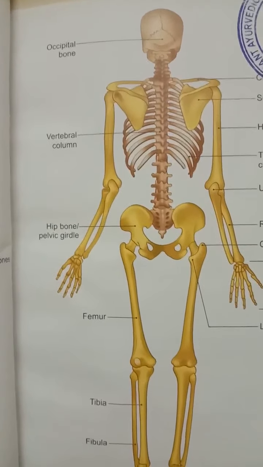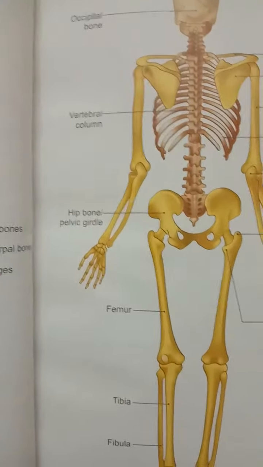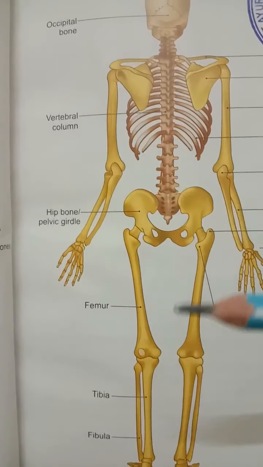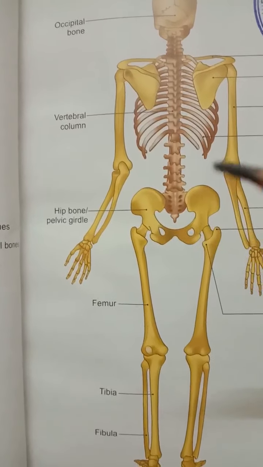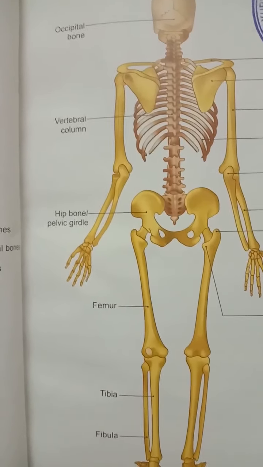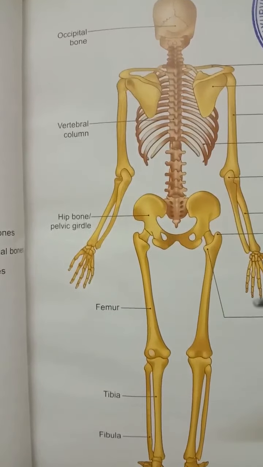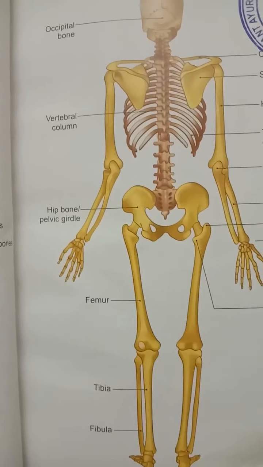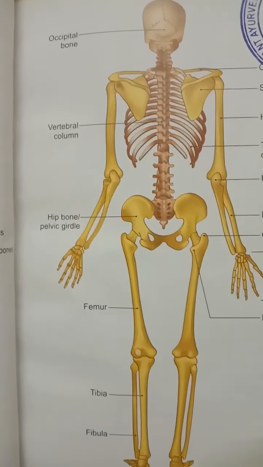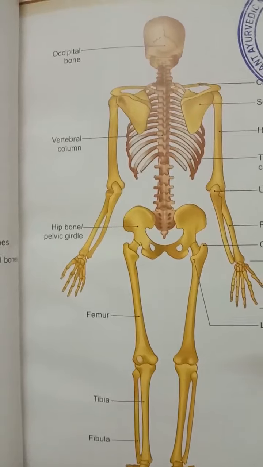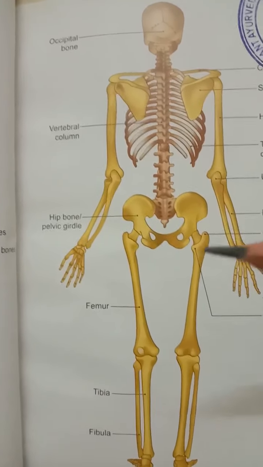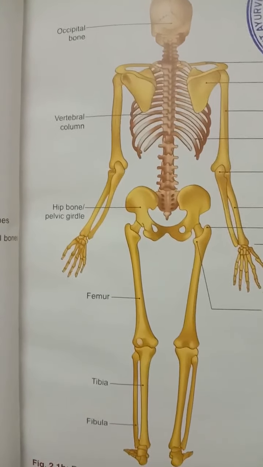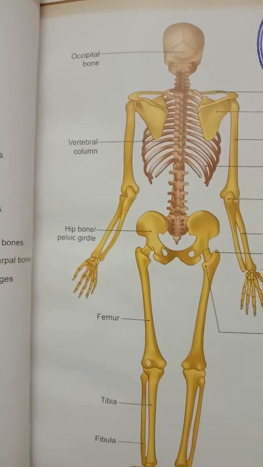Then bone is the site of blood formation. In the bone marrow, the inner part of the bone, hemopoiesis occurs. Then the bone plays an important role in the immune response, as it produces the cells of the reticuloendothelial system. Then bones are also a storehouse of calcium and phosphorus. So these are the functions done by the bones.